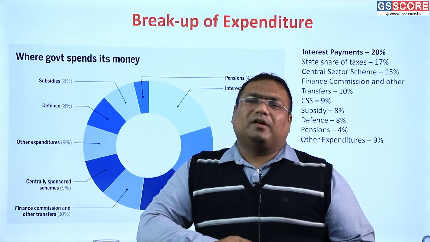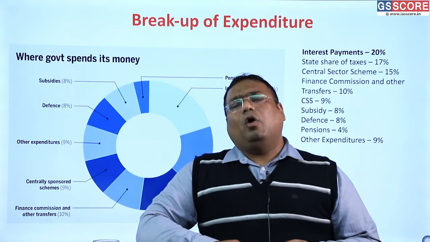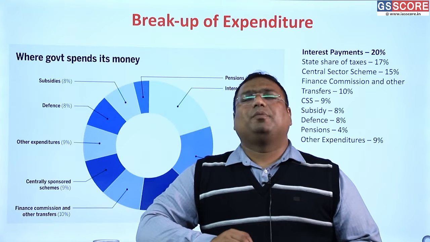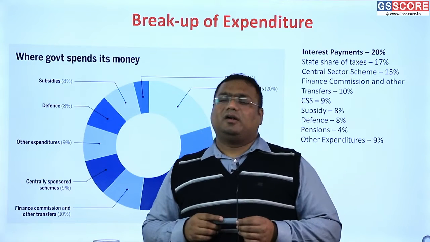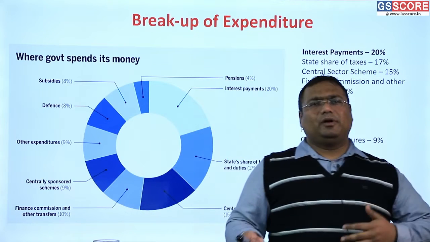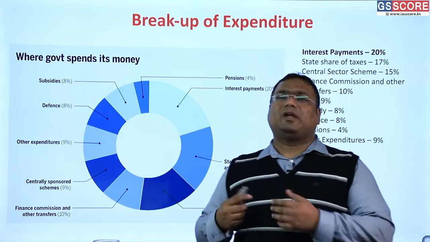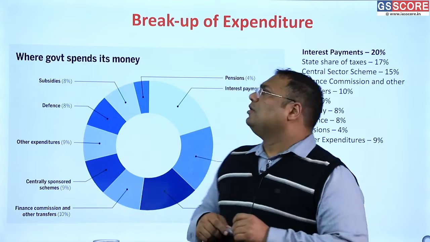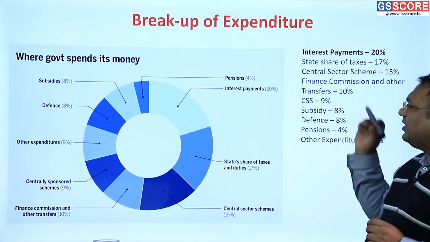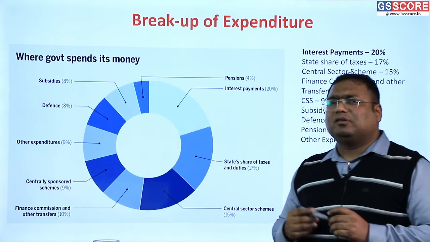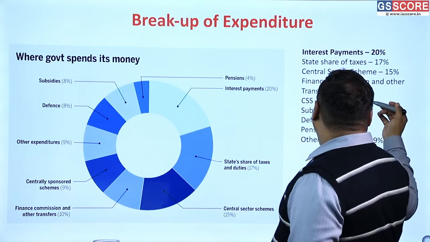And the share of committed expenditure in India is very, very high. As we see here, almost 60% to 65% of our total expenditure is pre-decided. It is committed. You do not have any flexibility or any choice. And this decreases your ability to make a meaningful policy. So a very interesting thing to note from the breakup of expenditure is how much is committed expenditure and how much is the other expenditure. The committed expenditure is above 60% here.